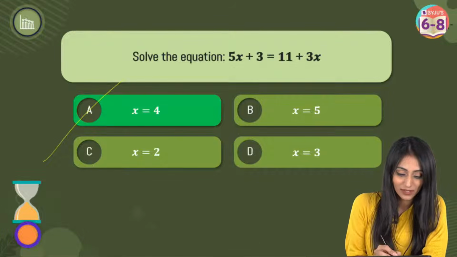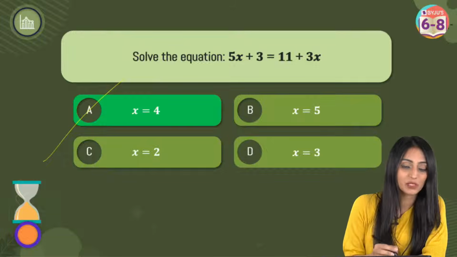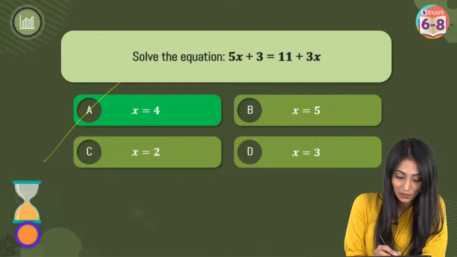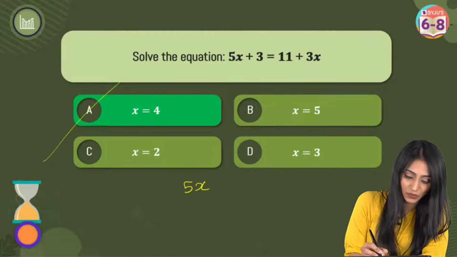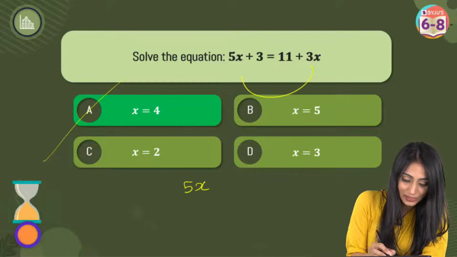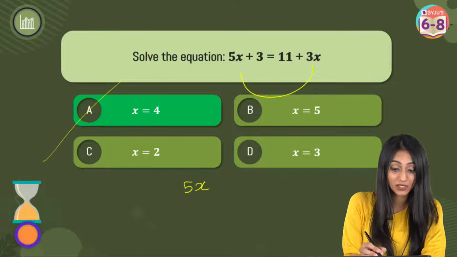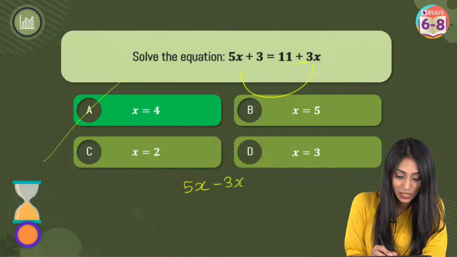Okay, so how have we solved this? Basically we will be taking variables on one side, right? So simply we have 5x plus 3. I'm using the transpose method over here. Let's take variables on one side. I'll take 3 to the other side. It is positive here; when I'm taking it to the other side, it will become negative.